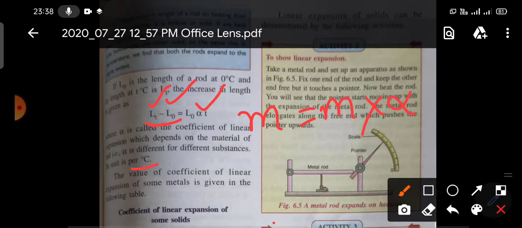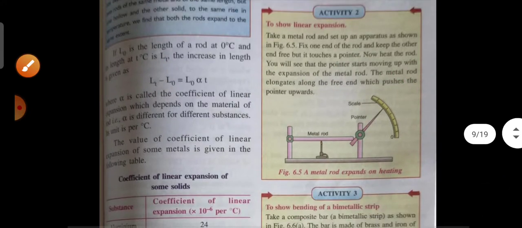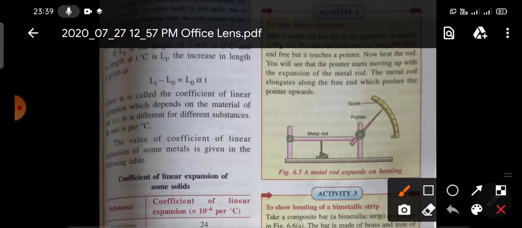We will find the unit of alpha into the unit of T. The unit of temperature is degree centigrade. So if you cross multiply, meter will cancel, and alpha is equal to 1 by degree centigrade. So the unit of alpha is per degree centigrade. The unit of coefficient of linear expansion is per degree centigrade.